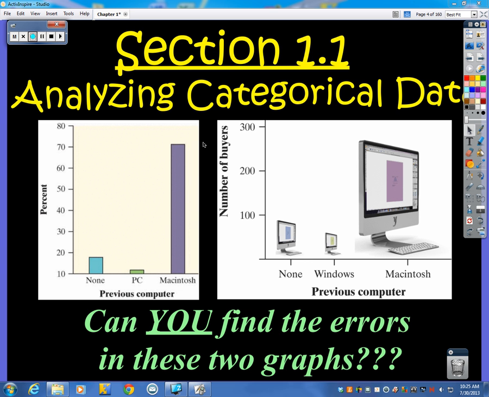So to start us out here, I have two graphs. And just for fun, and we'll talk about this at the beginning of class tomorrow, I want you guys to try to figure out what kind of errors you see within these two graphs here. I'm just going to let you stew on them for a little bit. You can pause the video, you can really examine and look at them, but I will go on and we will talk about a couple things with categorical data.